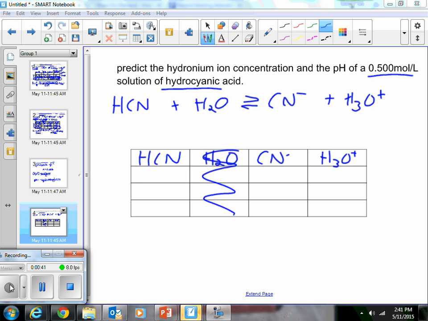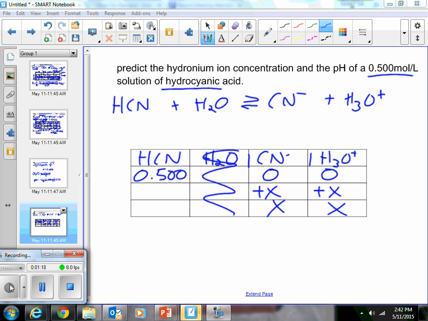Ignoring liquid water, the only piece of information I have is the initial concentration of HCN, and I can assume that initially I have 0 cyanide or 0 hydronium. So we're looking for the hydronium ion concentration at the end. I don't know how much it's going to change by, so I can assume that it's going to increase by X moles per liter. These are a 1:1 ratio, so the cyanide will also increase by X moles per liter. So at equilibrium, I'll have X for each of my products.